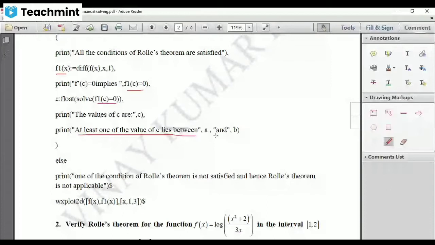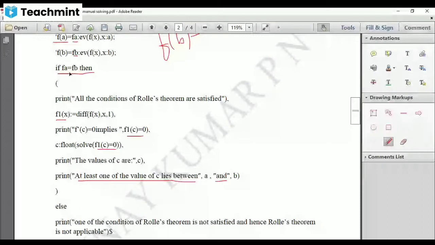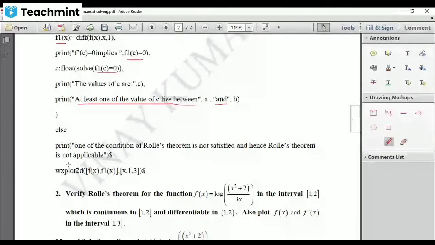After this, I've taken a simple bracket. That means if fa equal to fb, then all these statements will be executed. If this is true, then it will execute. Suppose fa is not equal to fb, if this fails, then it goes to else: print within double apostrophe, one of the conditions of Rolle's theorem is not satisfied and hence Rolle's theorem is not applicable. Close the bracket. So this tells you whether Rolle's theorem is applicable or not, and if it is applicable, it displays the value of c till here.